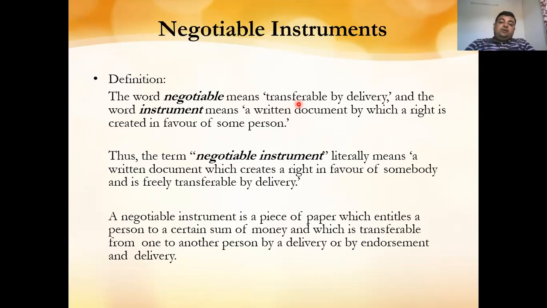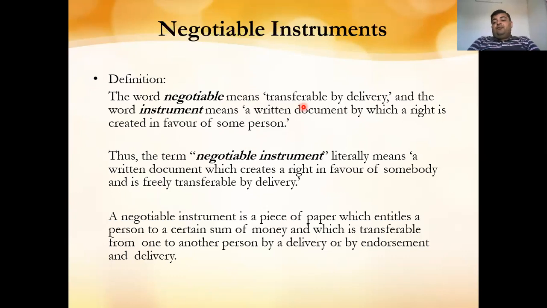Now we will start with the definition of negotiable. The word negotiable means transferable by delivery. When an instrument is transferable by delivery from one person to another person, then it is known as negotiable. And the word instrument means a written document by which a right is created in favor of some person. So negotiable means freely transferable, and instrument means a written document in which a right is created in favor of some person.